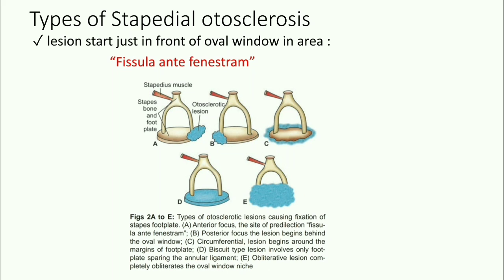Types of stapedial otosclerosis. The lesion starts just in front of the oval window in an area called fissula ante fenestram. In anterior focus, the site of predilection is fissula ante fenestram, while in posterior focus, the lesion begins behind the oval window. In circumferential, the lesion begins around the margin of the footplate. In biscuit type, the lesion involves only the footplate, sparing the annular ligament, and in obliterative type, complete obliteration of the oval window is seen.